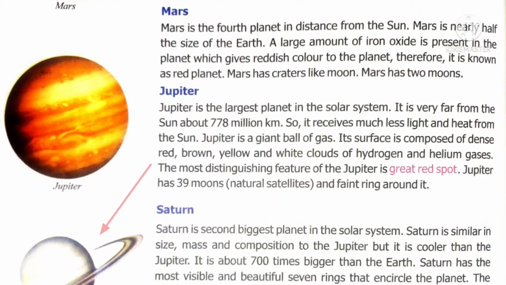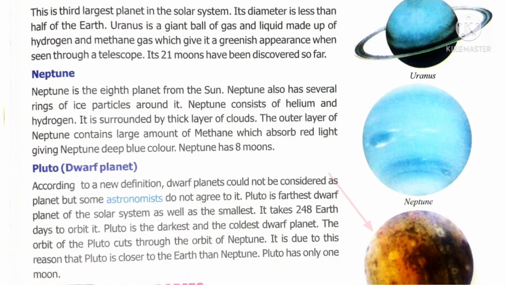Saturn is encircled with 7 rings, which are made of ice particles. Saturn is a ball of gases with no solid surface. Pluto is the farthest and smallest dwarf planet, also known as the coldest dwarf planet.